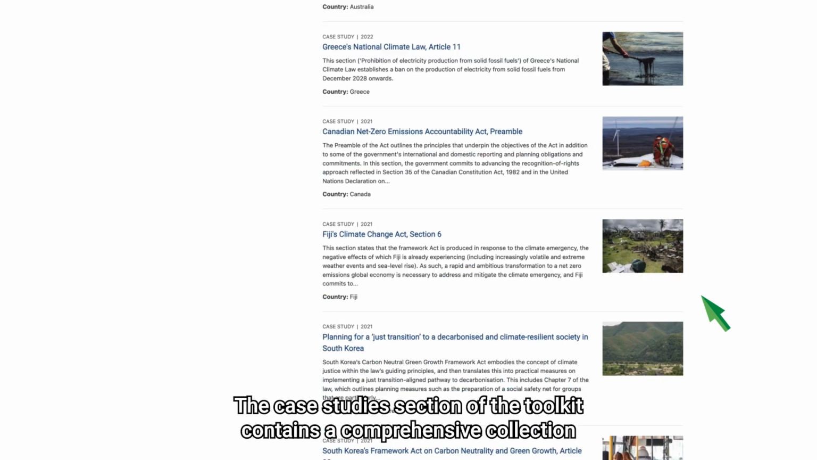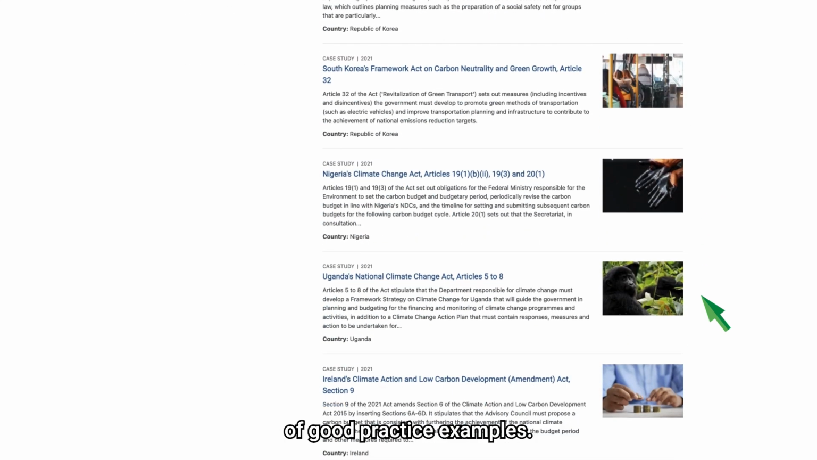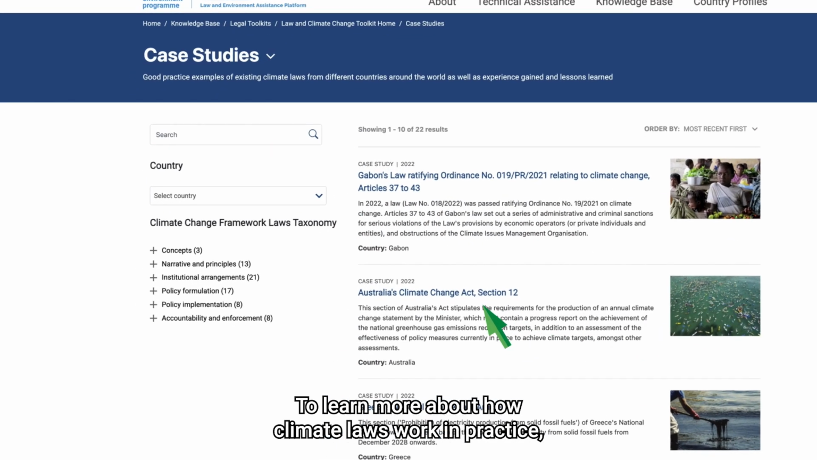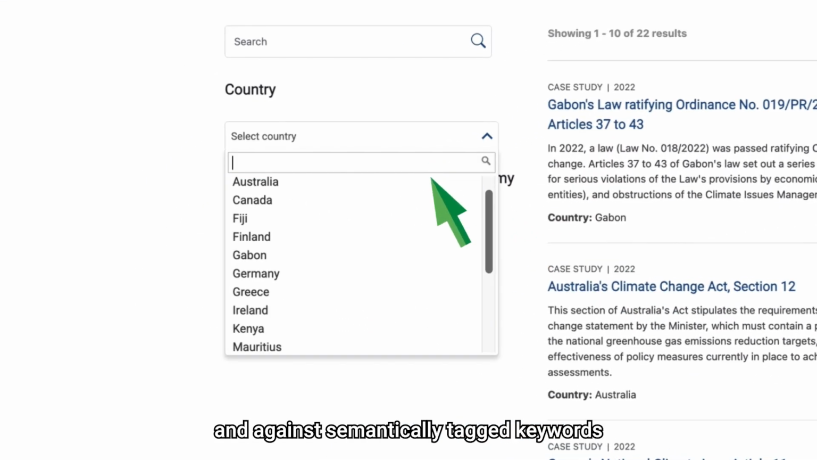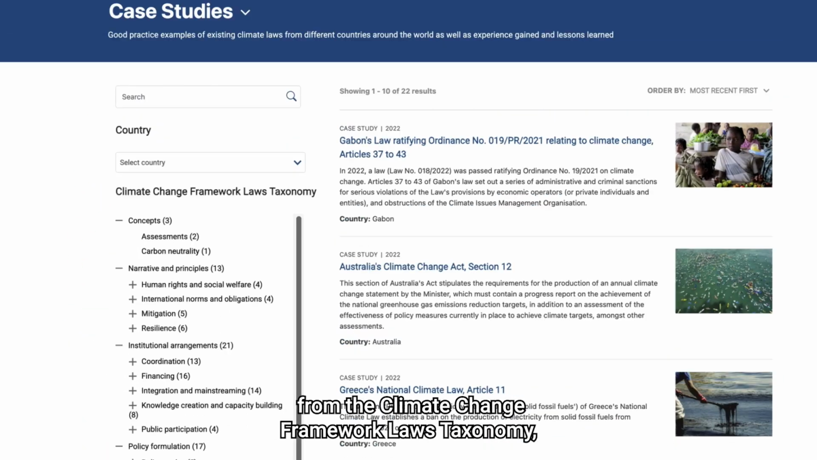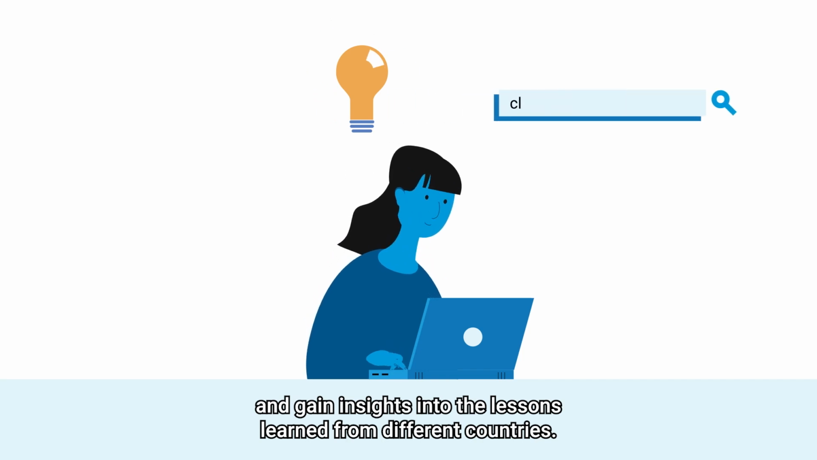The Case Studies section of the toolkit contains a comprehensive collection of good practice examples to learn more about how climate laws work in practice. You can filter these by country and against semantically tagged keywords from the Climate Change Framework Laws taxonomy and gain insights into the lessons learned from different countries.